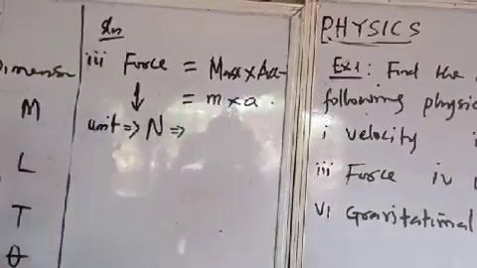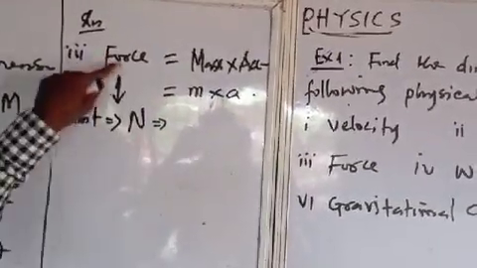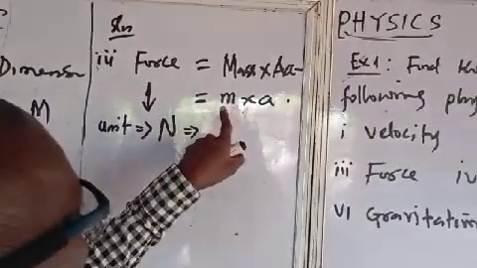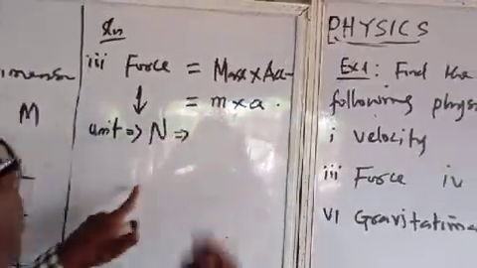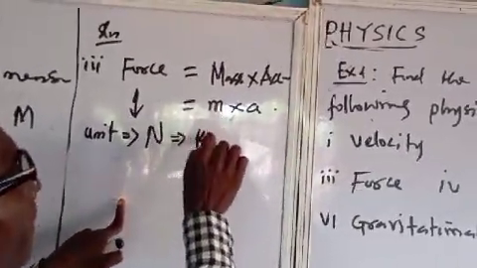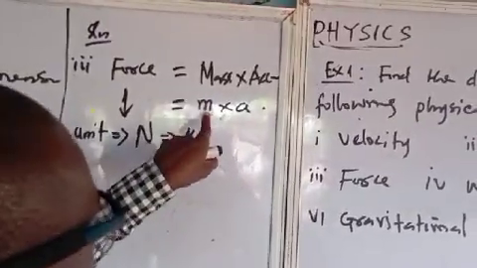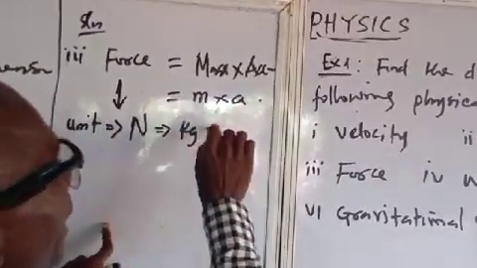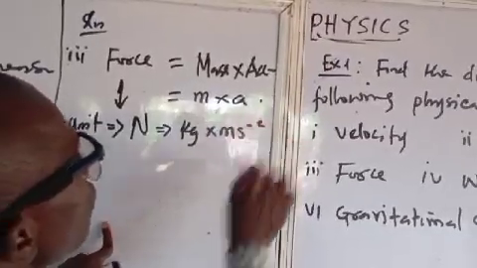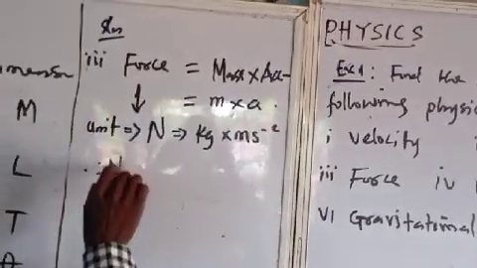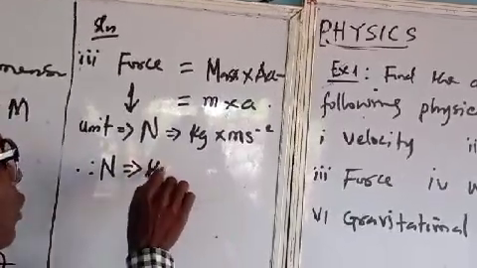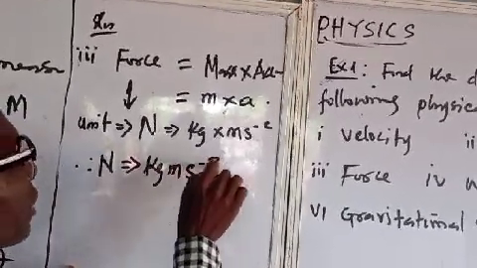According to Newton's second law, force is mass times acceleration. Mass here is kilogram, and acceleration is meter per second square. Therefore, Newton is equivalent to kilogram meter per second square.